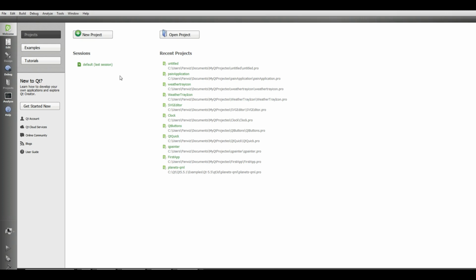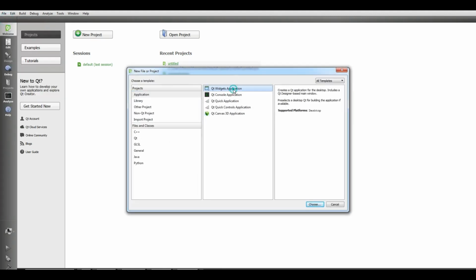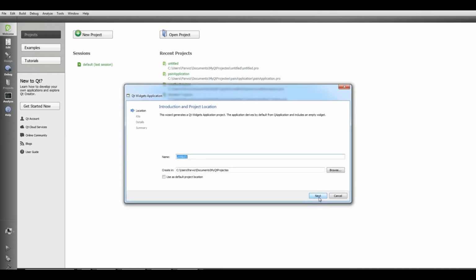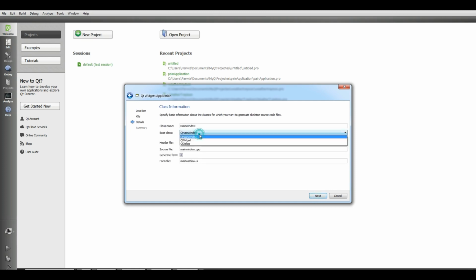Okay, now I have opened my Qt. I'm using Qt Creator, but you can use Qt Designer, there is no problem. If you have Qt Creator, then you can simply design your application, and you can copy your UI file and convert that to the Python file. So in this video I'm using this. I'm going to create a new file or project, Qt widget application. Choose, and I give it the name scrap. Next, and I'm going to choose QDialog.